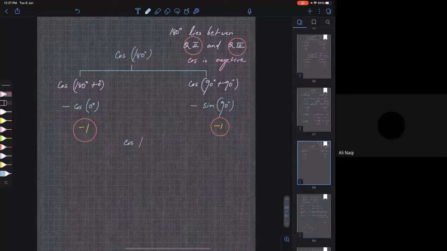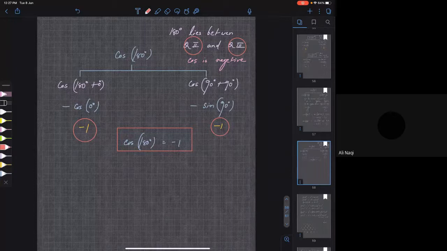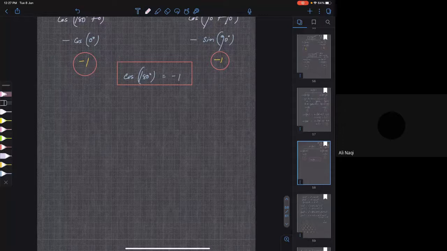Sir, what about cos 270? You tell me. Cos of 270, tell me. Sir, it lies between third and fourth quadrant. So whether it is positive or negative? Obviously, when it lies between positive and negative quadrants, it will be 0. You're getting my point? Yes, sir.